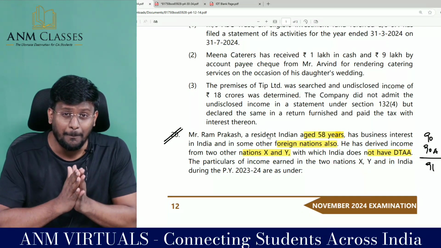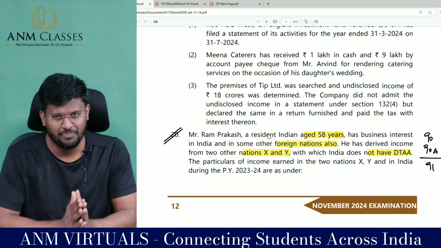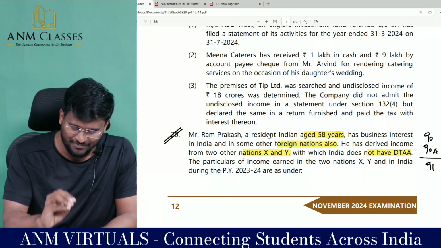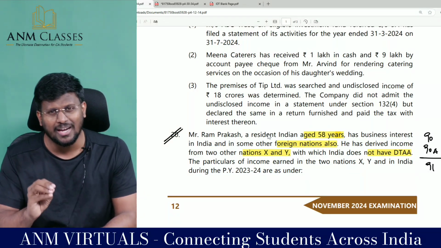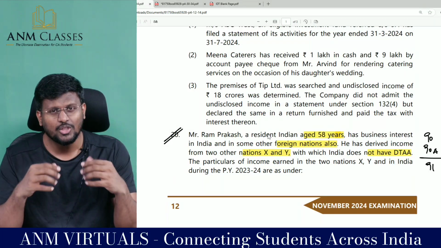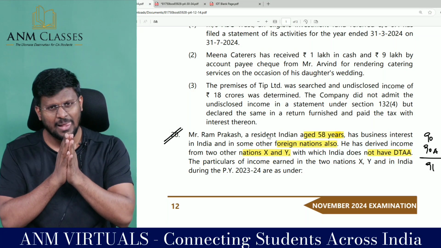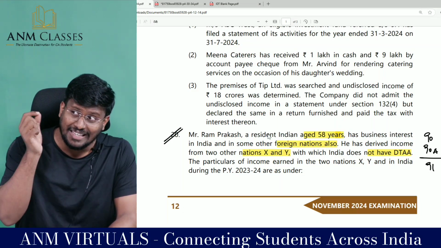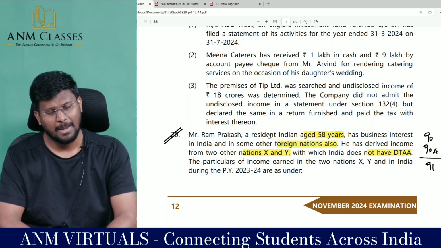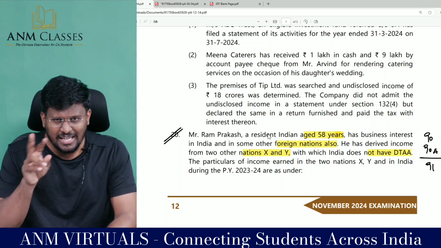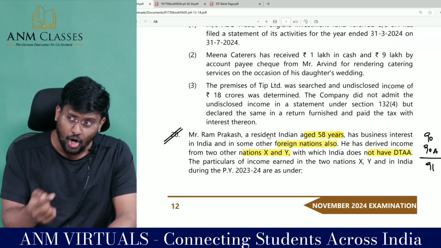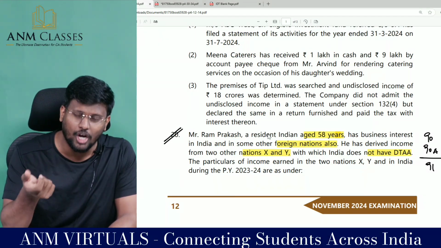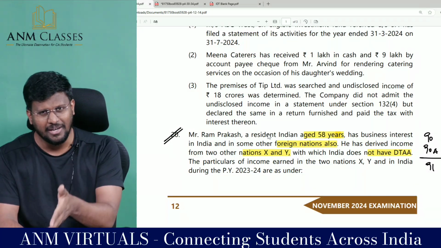Whereas for the purpose of tax calculation, that agriculture income will be included in the total income. Because of including agriculture income, the total income will increase, and you have to calculate the tax payable on that increased total income. My dear lovable students, since you are paying tax on an exempted income, you are entitled to claim rebate on agriculture income. The first rebate is section 91 rebate.